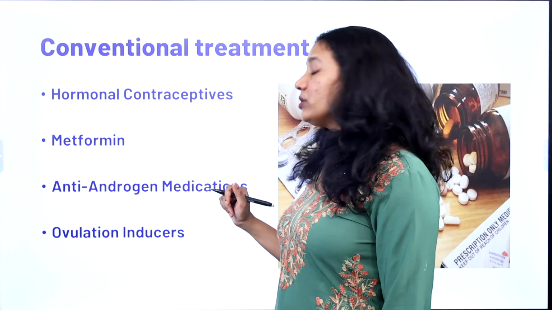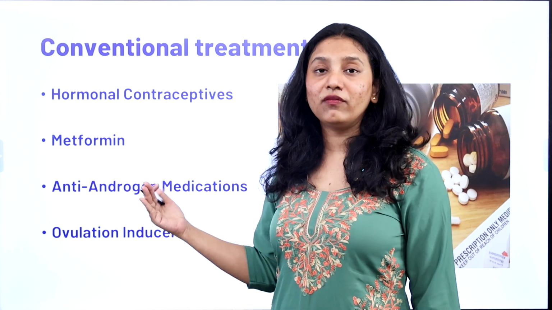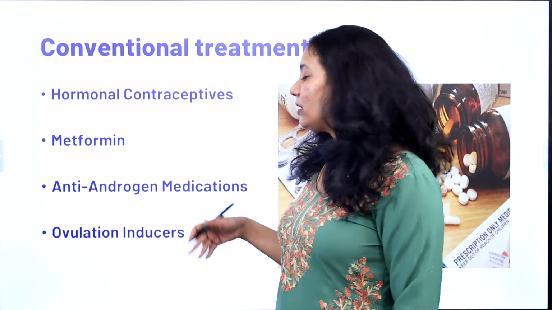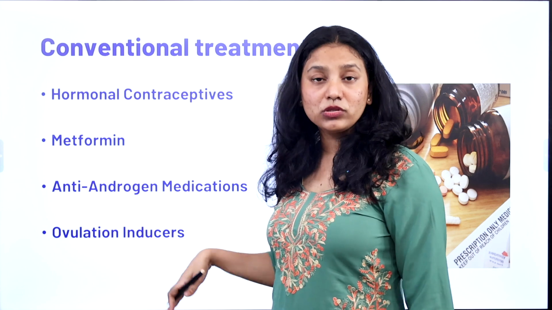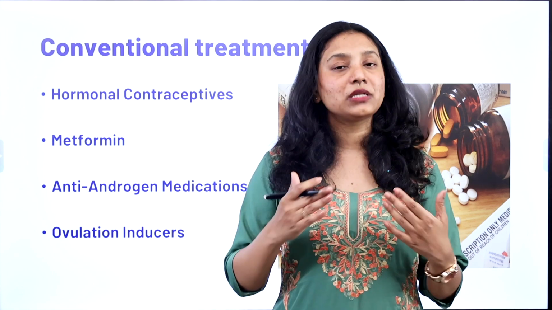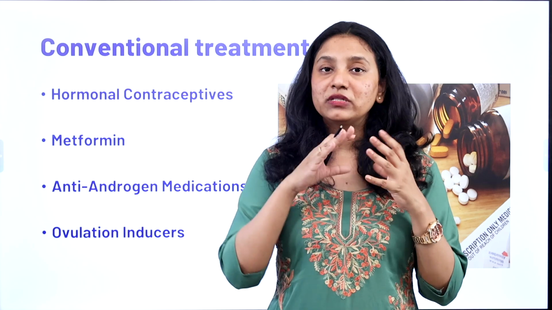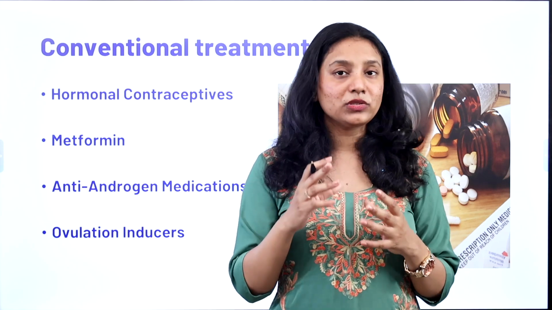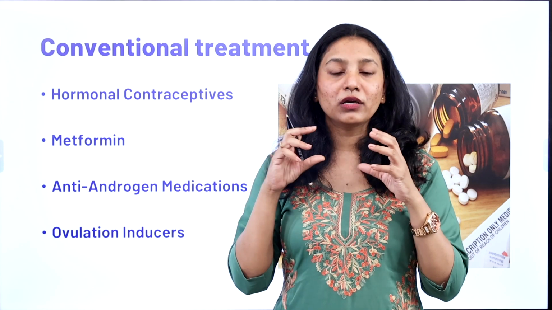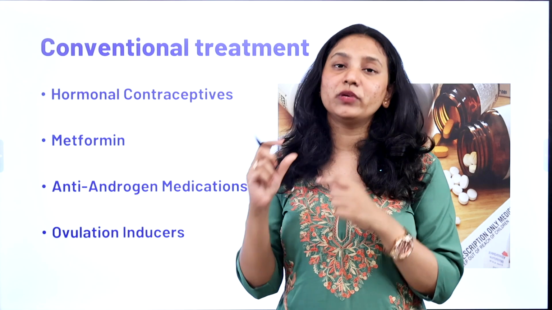And they give anti-androgen medications so as to maintain your androgen level, and then as soon as you stop these medications you will again be having a recurrence of that. And then you have ovulation inducers so that you get your egg to be released. As soon as you stop using these medications, there can again be recurrences. So we have seen the reason why we are using this conventional form of treatment. But remember, conventional form of treatment doesn't give you a complete cure for PCOD or for PCOS.